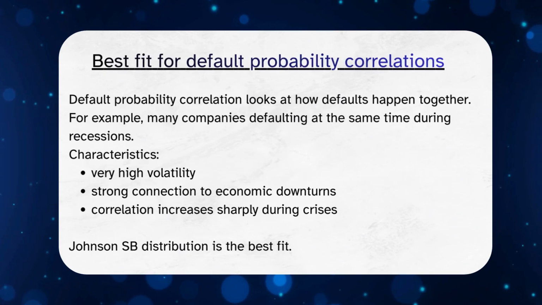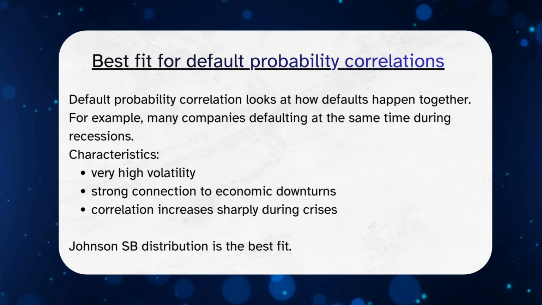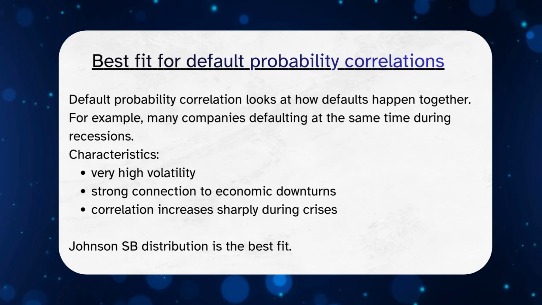Finally, consider default probability correlations. These represent how likely multiple borrowers or companies are to default at the same time. During stable economic periods, correlations may remain moderate, but during recessions, they can rise dramatically.